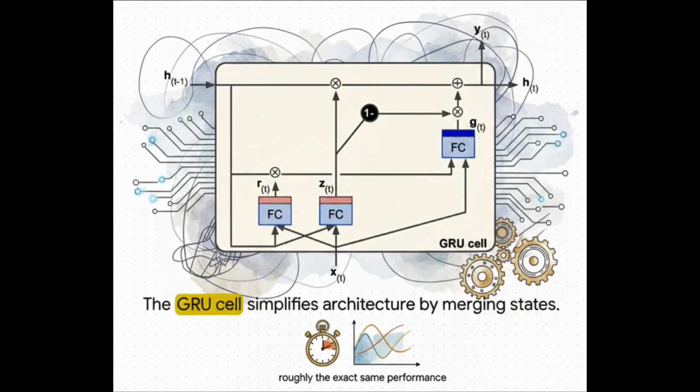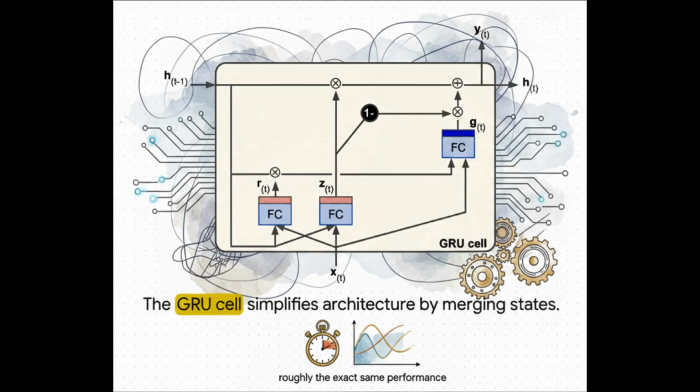GRU stands for Gated Recurrent Unit. A GRU is another gated recurrent cell, but it is simpler than an LSTM. The main idea is similar. Use gates to control what information should be remembered and what information should be updated. But GRU simplifies the architecture.